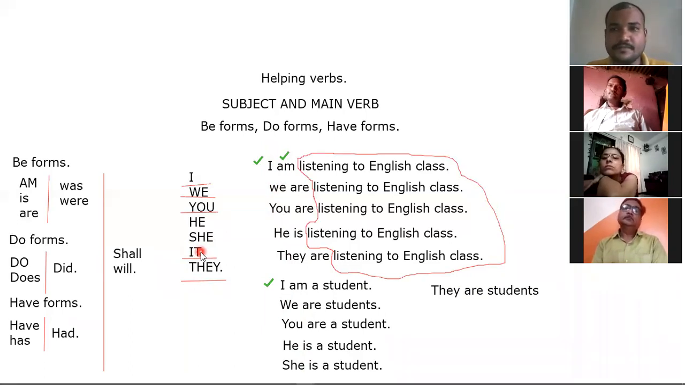Clear? Rain. It is rain. Rain also takes it, right? It's a train, yes. It is a train. Rain is a non-living thing. Train is a non-living thing. It's an object, right?